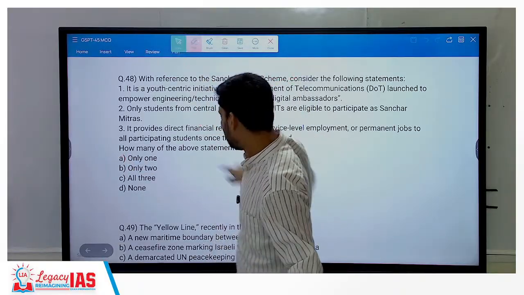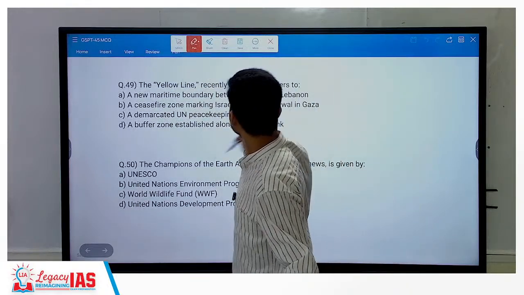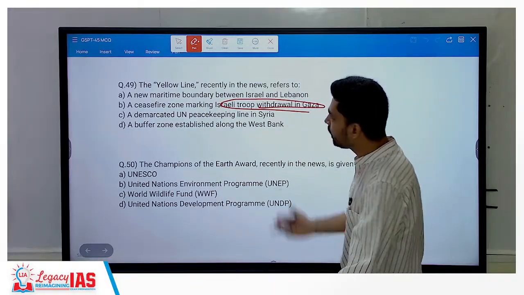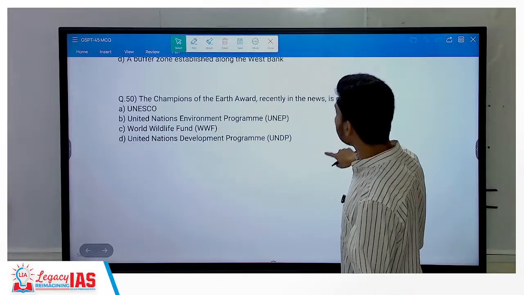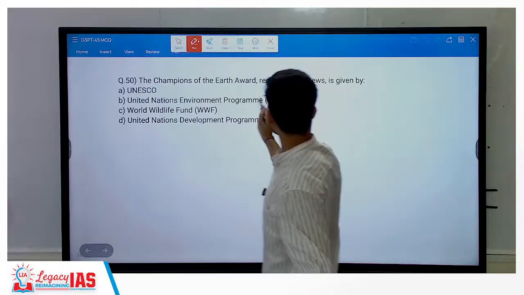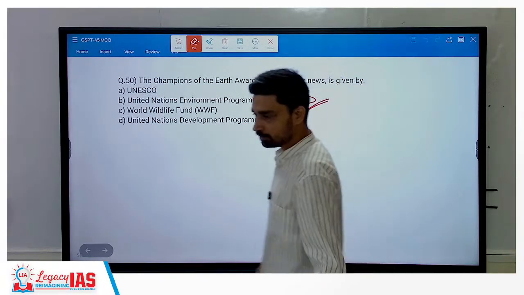Only one. Yellow line, this was easy. Okay, right, the ceasefire zone marking Israeli troop withdrawal in Gaza. That's where the yellow line was in news. Champions of Earth Award in the news. Which one? United Nations Environment Program. Okay, Champions of Earth itself. So that's the option.